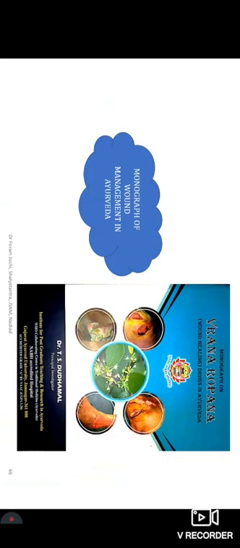This should not be forgotten by the persons who are interested in the practice of wound management. Vrana Ropana monograph has already been published by Dr. T.S. Goodman last year, and this Vrana Ropana monograph consists of more than 257 studies carried out throughout pan India, and that should be seen once in a while.